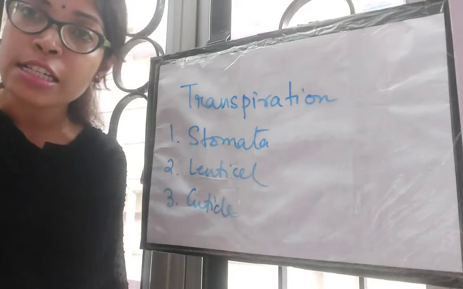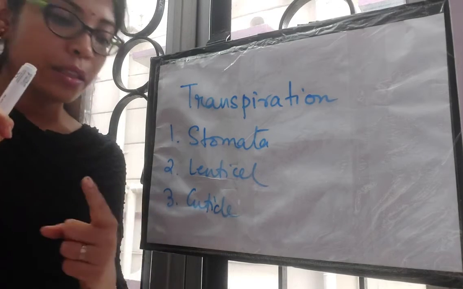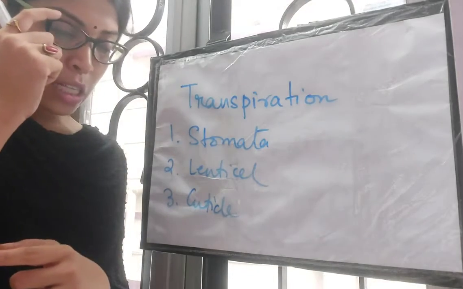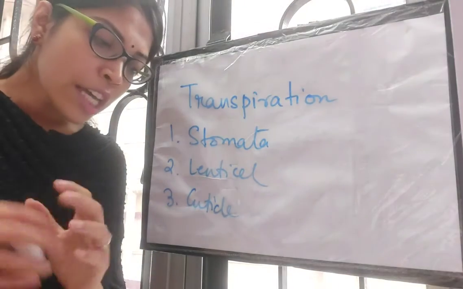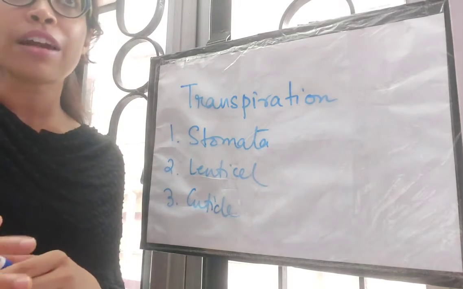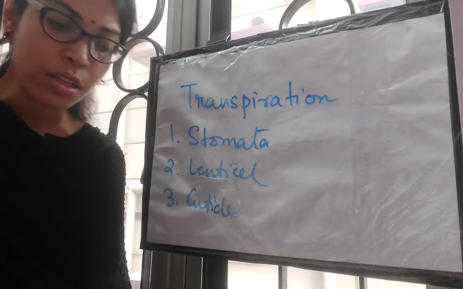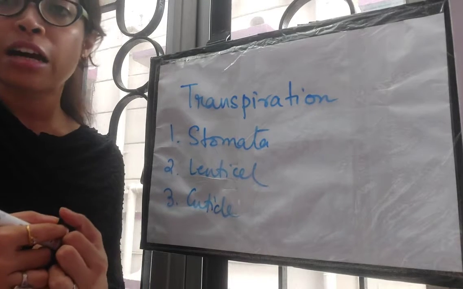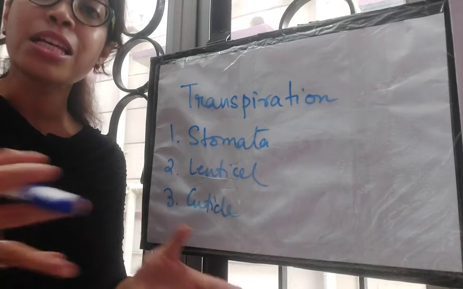Moving on to the factors that control transpiration. Now, previously, while talking about the difference between transpiration and evaporation, I have told you that transpiration is influenced by both internal and external factors. So here we are going to talk mainly about the external factors, 4 of them. But what are the internal factors? Internal factors are like if the plant has enough water or not, if it has managed to absorb enough water from the soil or not.